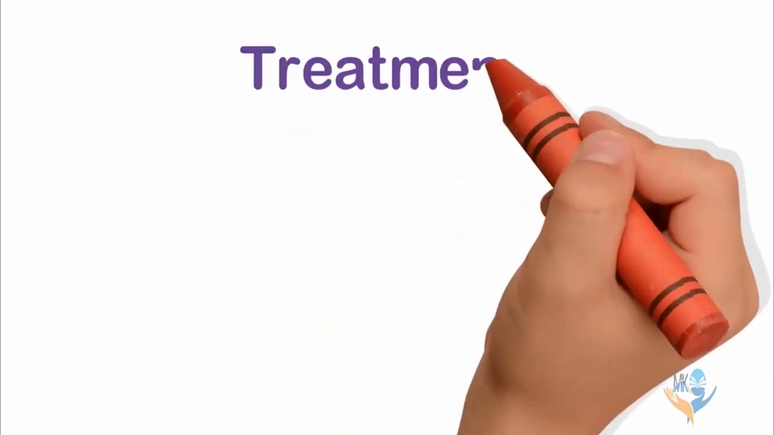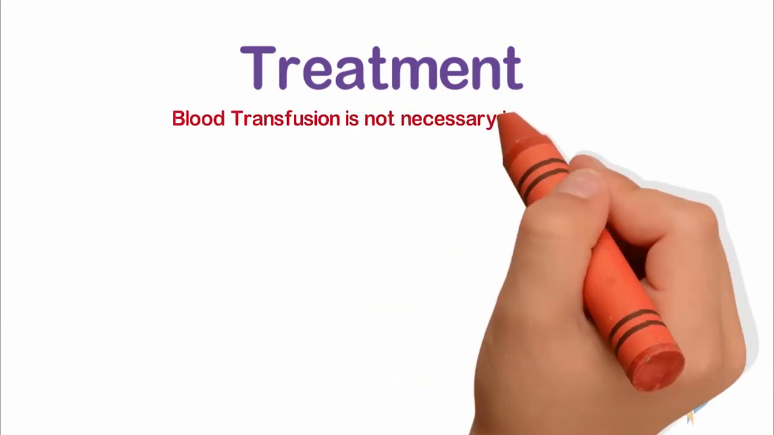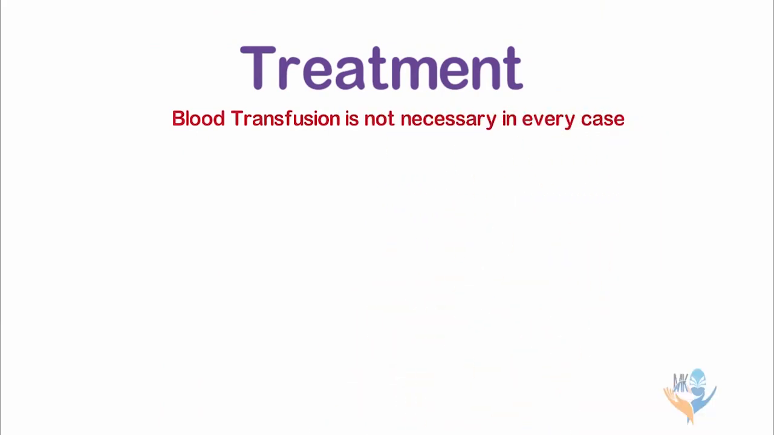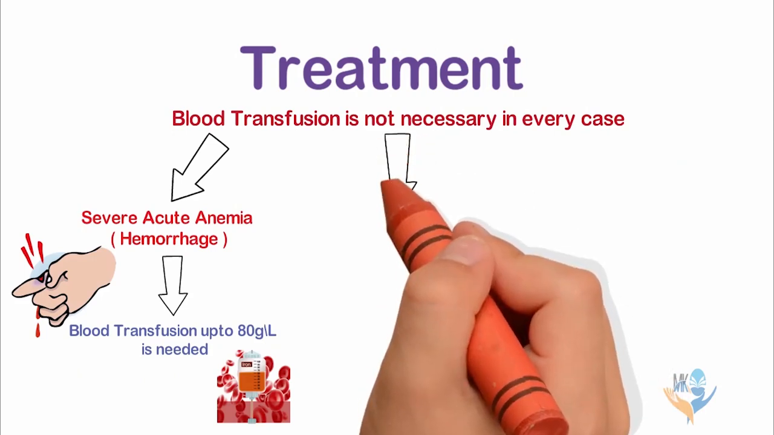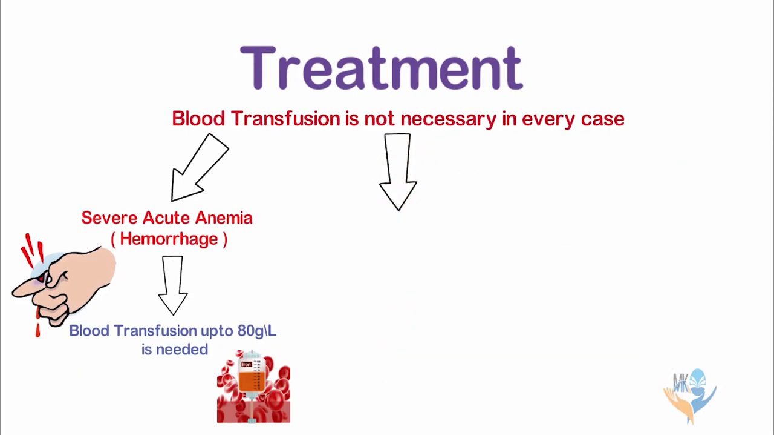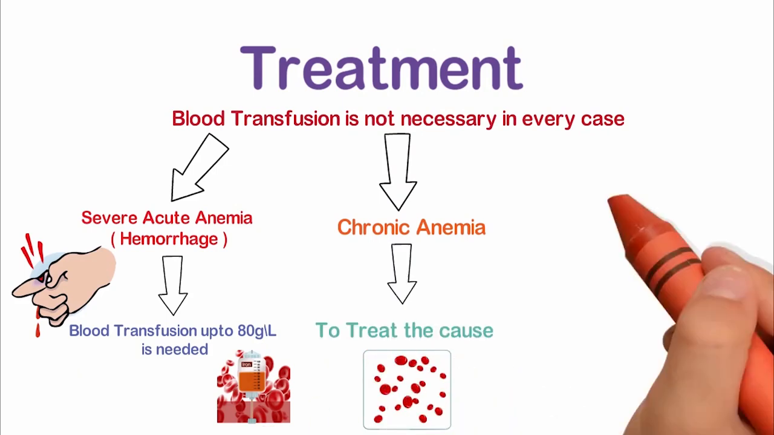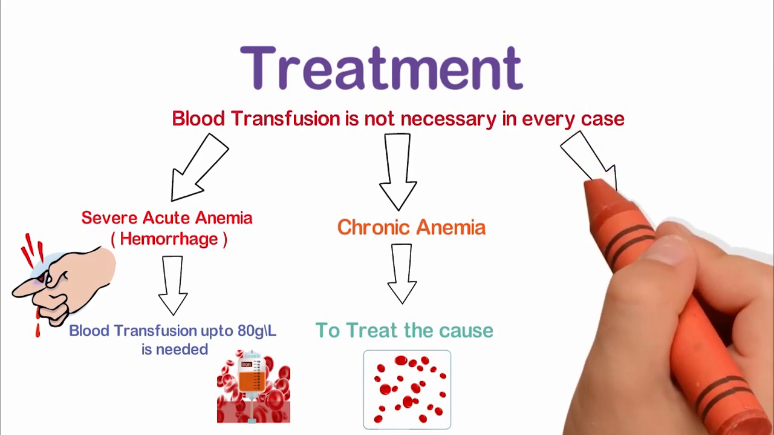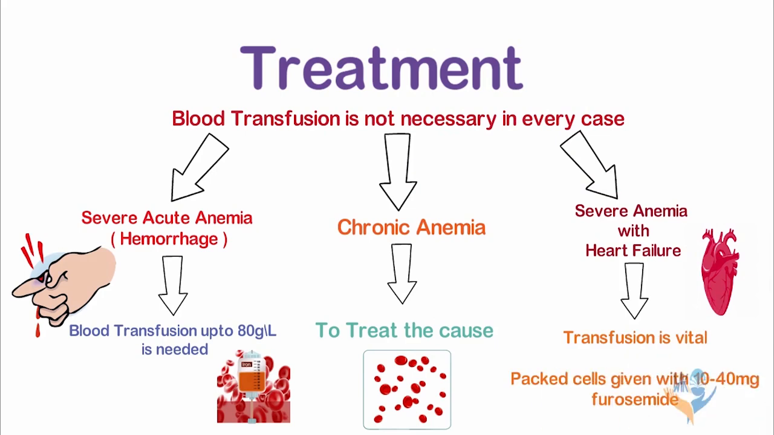Lastly, treatment of anemia. Anemia is managed according to its types. If it is severe acute anemia due to blood loss, then blood transfusions up to 80 gram per liter are needed. In chronic anemia, we treat the underlying cause. And if anemia is associated with heart failure, then transfusion is vital. Along with that, packed cell volume and 10 to 40 milligrams of furosemide is given.